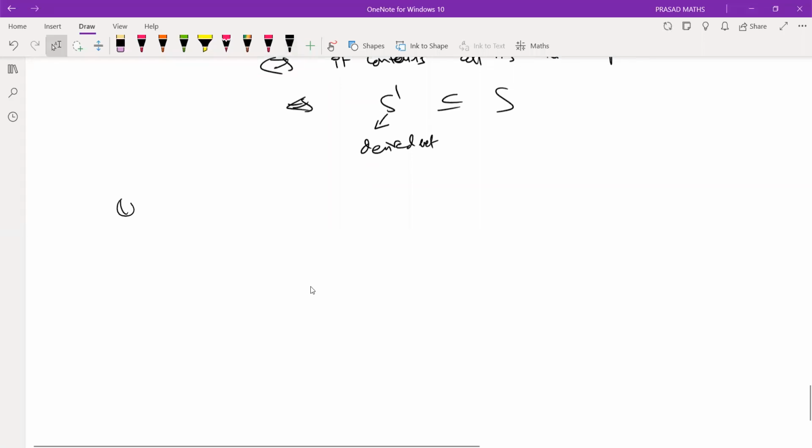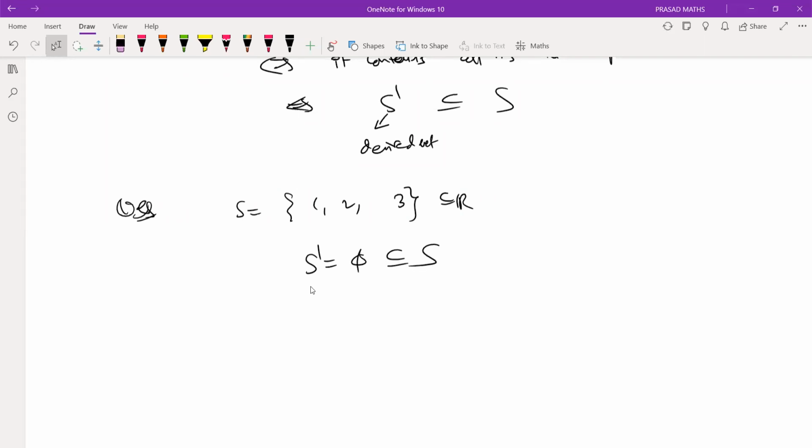Suppose I take an example. You take a finite set. Is it a closed set? What are my limit points? Empty set. Empty set is a subset of every set. Therefore, S contains all its limit points. If a limit point exists, it is inside, but no point is a limit point. Therefore, automatically the result is redundant. S prime is an empty set, but the empty set is a subset of every set. Therefore, S contains S prime. Therefore, S is a closed set.